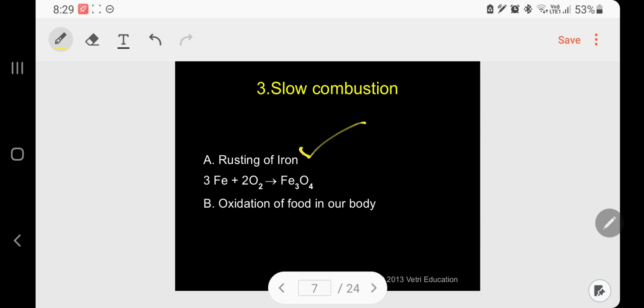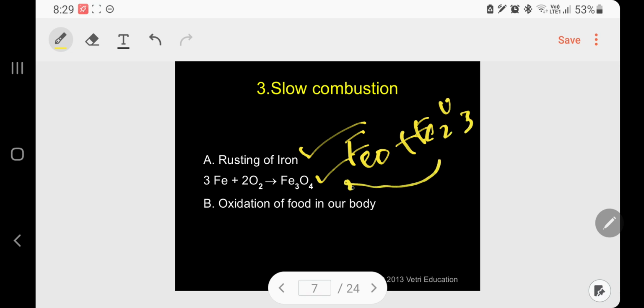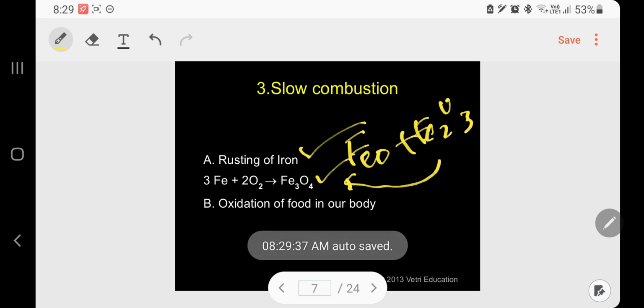Slowly it undergoes air oxidation, becoming reddish in color. So what is happening here? 3 moles of iron react with 2 moles of oxygen to produce Fe3O4. It's a mixed oxide, a mixture of FeO plus Fe2O3. This is taking place under slow oxidation. Kindly follow rusting of iron.